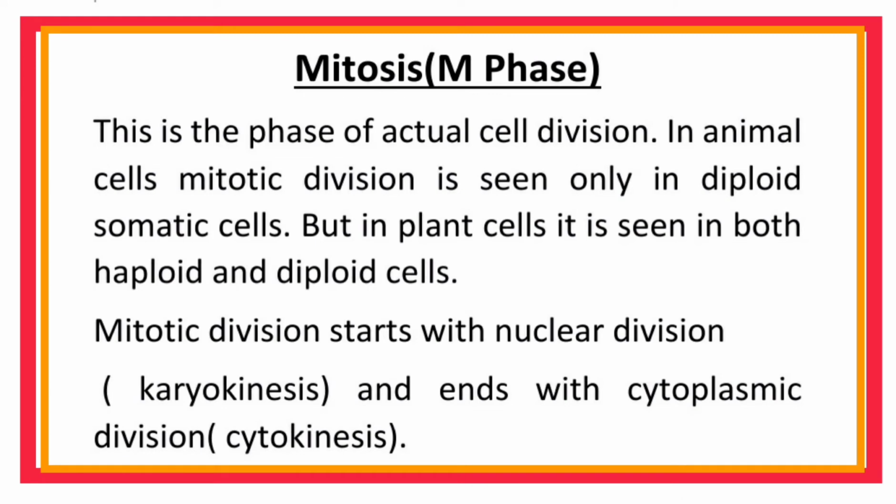Mitosis or M phase. This is the phase of actual cell division. In animal cells, mitotic division is seen only in diploid somatic cells. But in plant cells, it is seen in both haploid and diploid cells. Mitotic division starts with nuclear division or karyokinesis and ends with cytoplasmic division or cytokinesis.